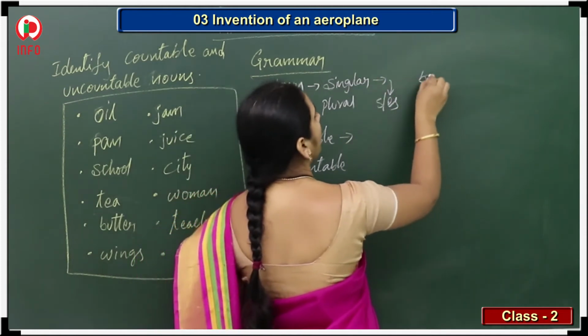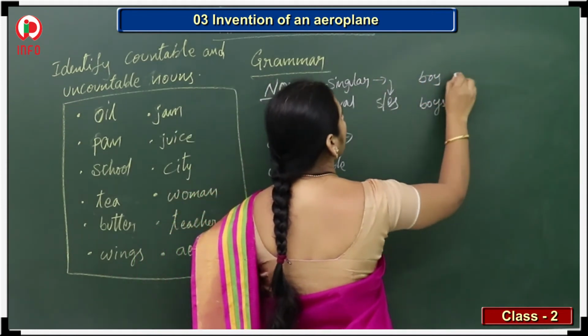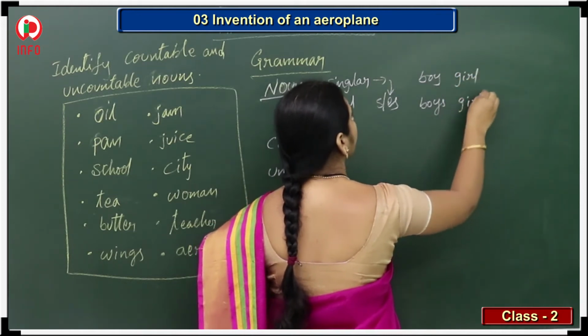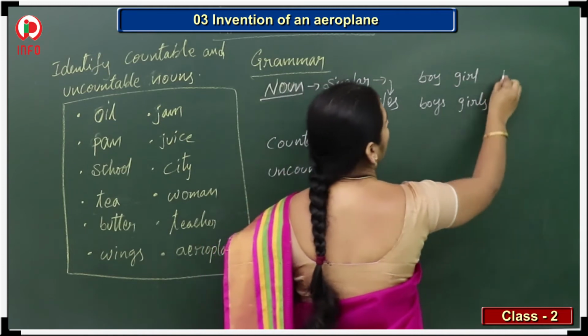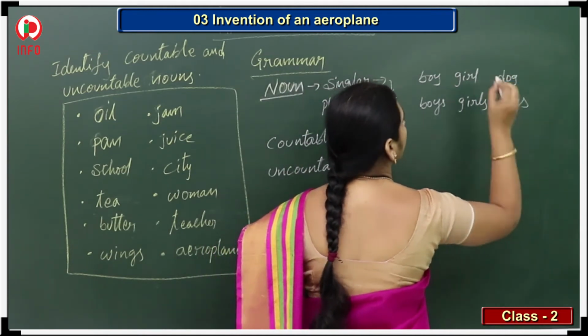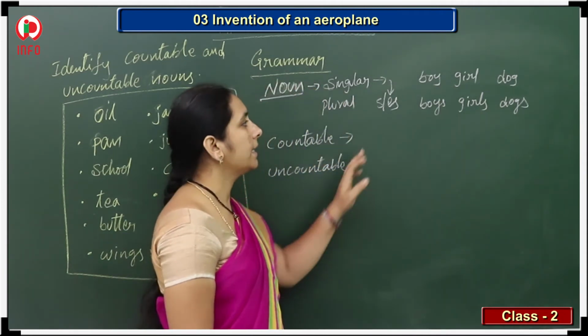Suppose boy, boys; girl, girls; dog, dogs. Right. So like that, S or ES, anything we can add.